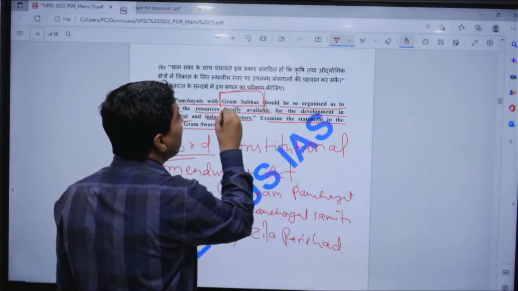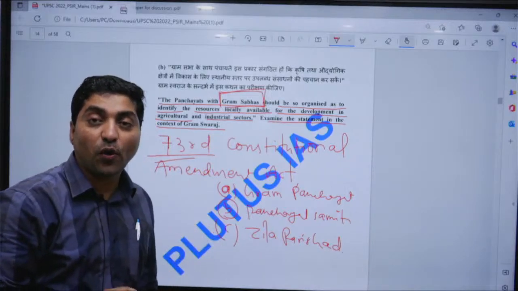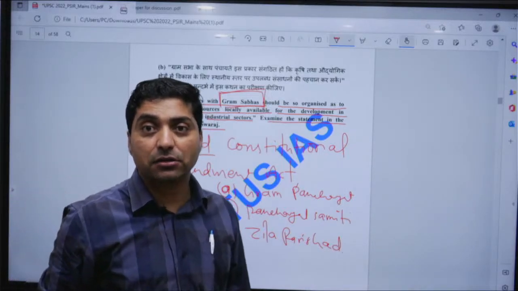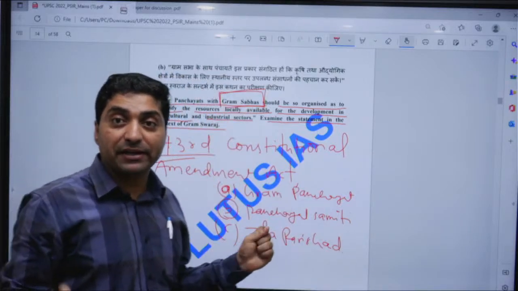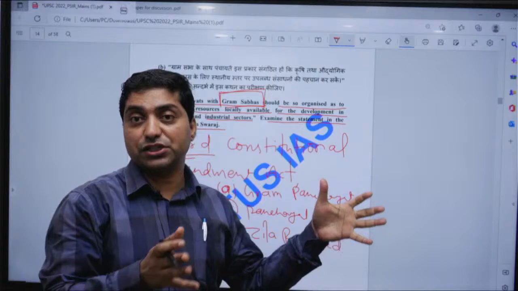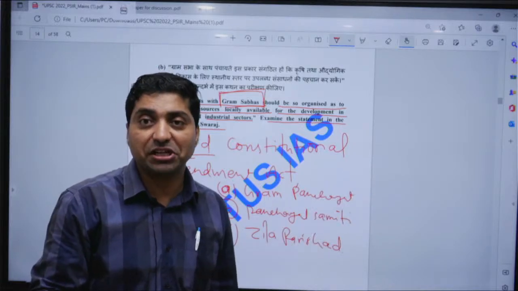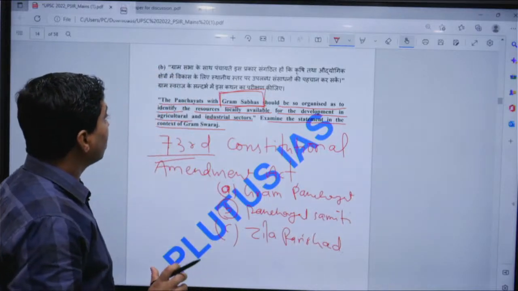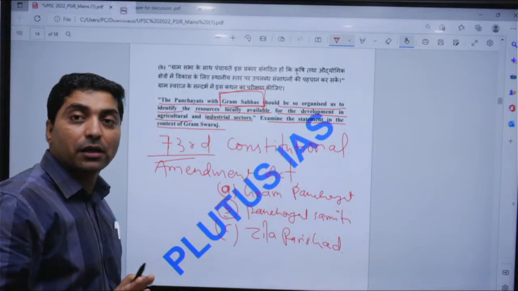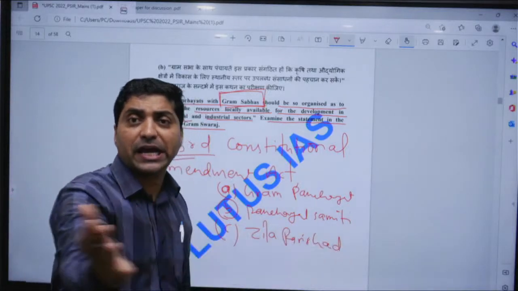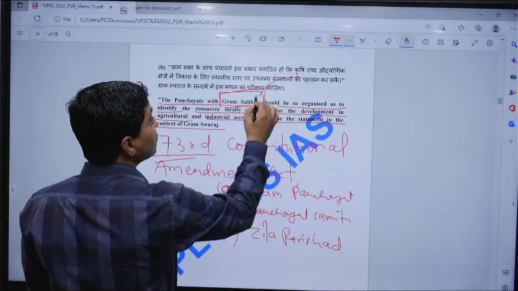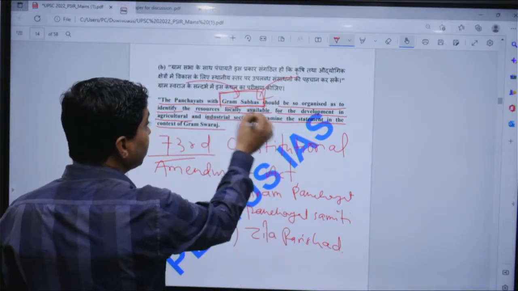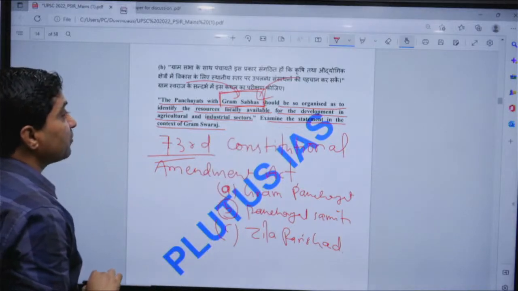This 73rd Constitutional Amendment Act recognized Gram Sabha as the nodal agency of deliberation at the local level. Gram Sabha is like a parliament at the center or the state legislature in the state. Every adult person of the village is a member of the Gram Sabha. That is recognized by the 73rd Amendment Act.